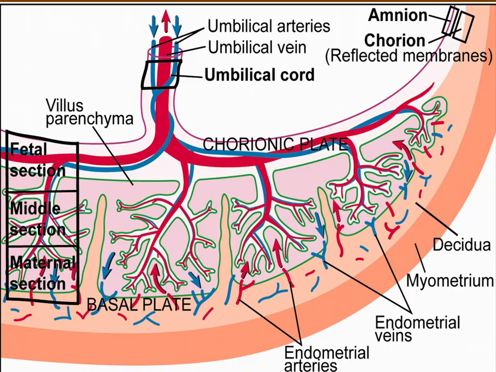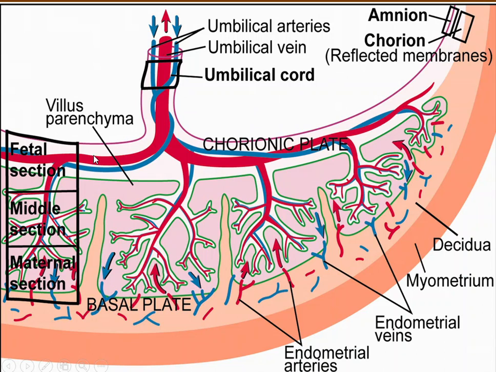Okay. This is a cross-section diagram of the placenta. You can see the umbilical cord, with two arteries and one vein. Next, the amnion and chorion, two fetal membranes, are there. The chorionic plate is there.